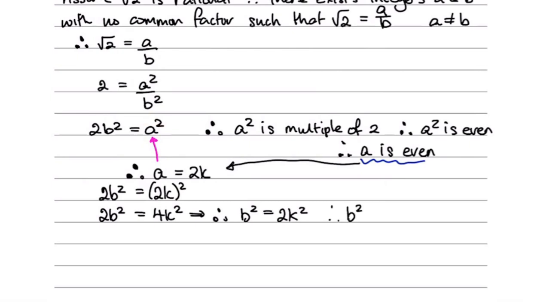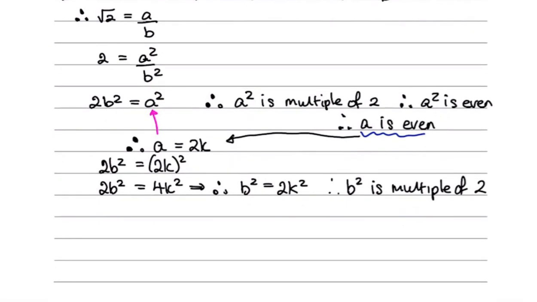Therefore, b squared is a multiple of 2. Same process, therefore b squared is even, and as before, therefore b, oops, it's a, b is even.